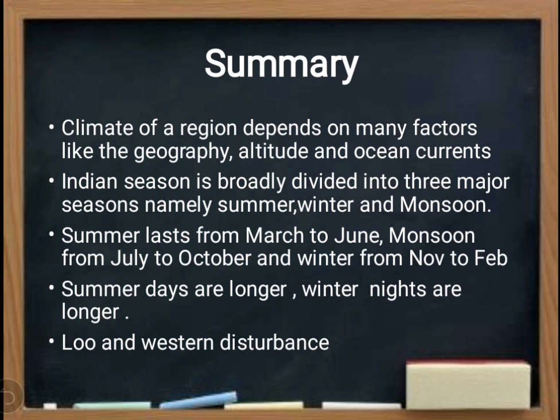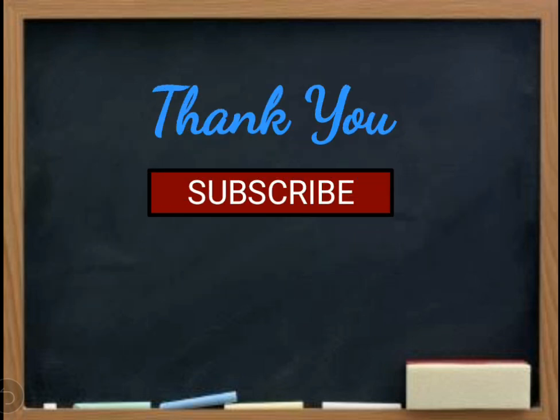And you also learned that during the summer season, a dry wind blows in the northern part of India, that is called Lu, and in the winter season, due to a cyclone, heavy rainfall occurs, and that's called western disturbance. So this is the chapter on climate. I hope you have understood the concept.